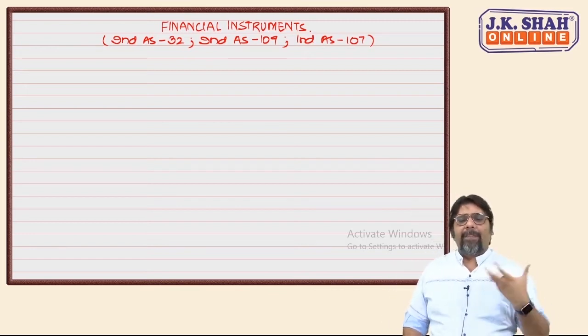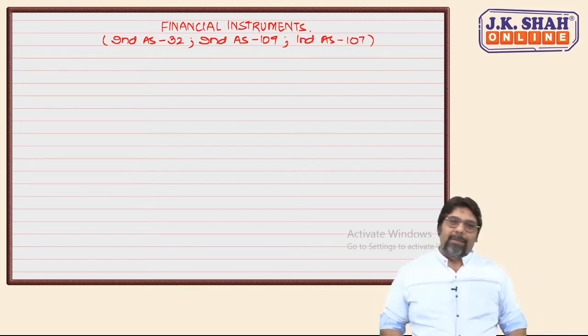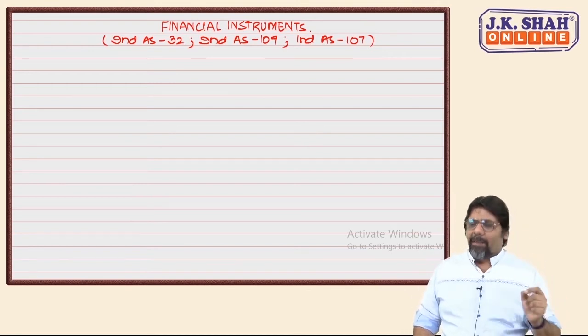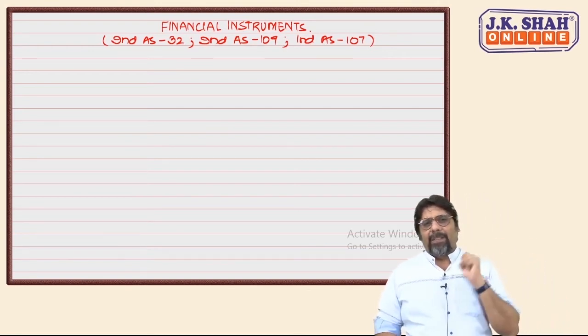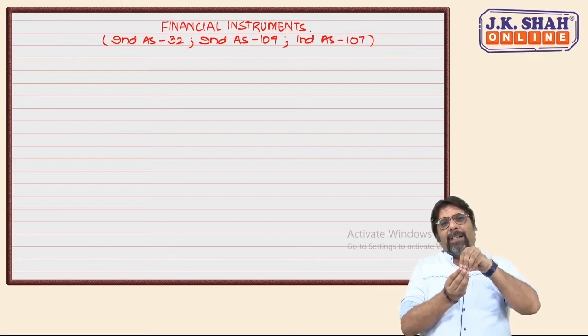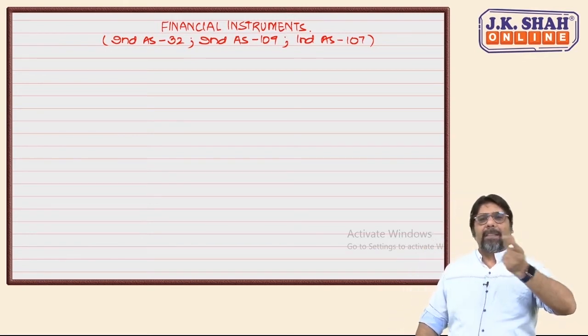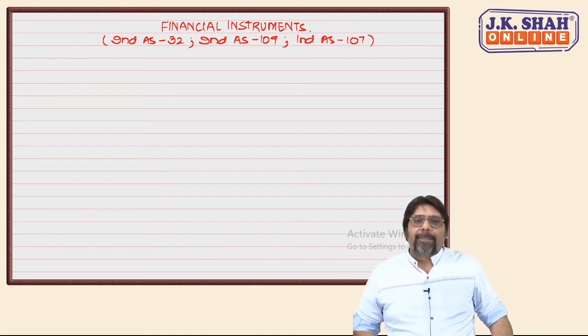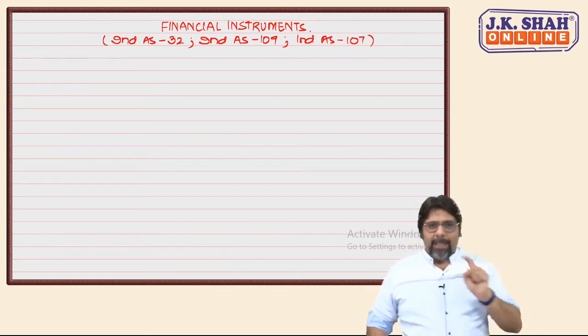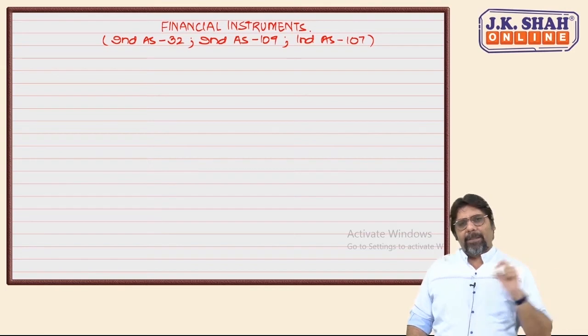Have you ever thought about where these words came from? No. Did you ever think why we need to disclose our share capital in two parts? Suppose a 10 rupee share, I issue it for 12. I pass the journal entry: bank account debit 12, to equity share capital 10, to security premium 2.